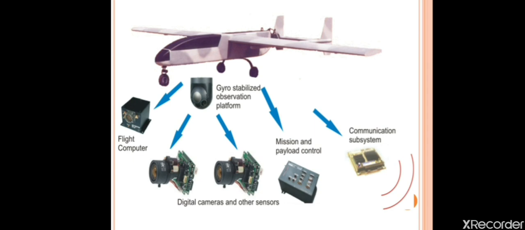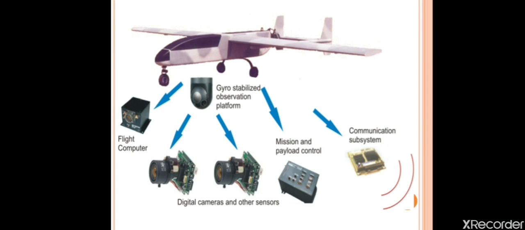Digital camera and other sensors can be used as a payload also. Otherwise it is mainly used to record the information inside the air vehicle. Then we have the mission and payload control. Once we feed the mission into the workstation, it will read all the mission planning, and according to the mission planning all the step by step processes will happen. And if you want to control the payload based on the location or with respect to time, you can do it by using this subsystem.